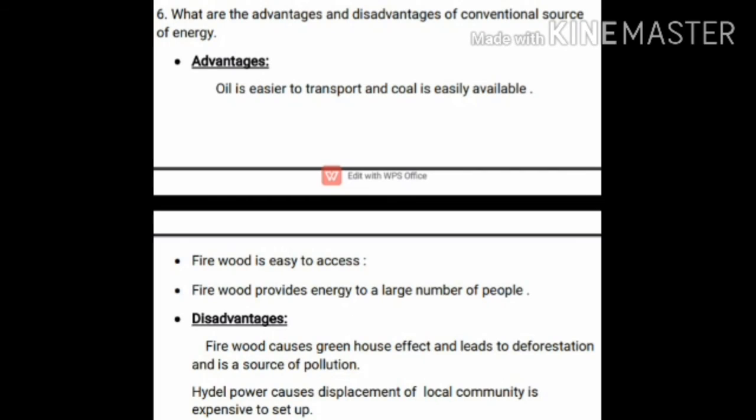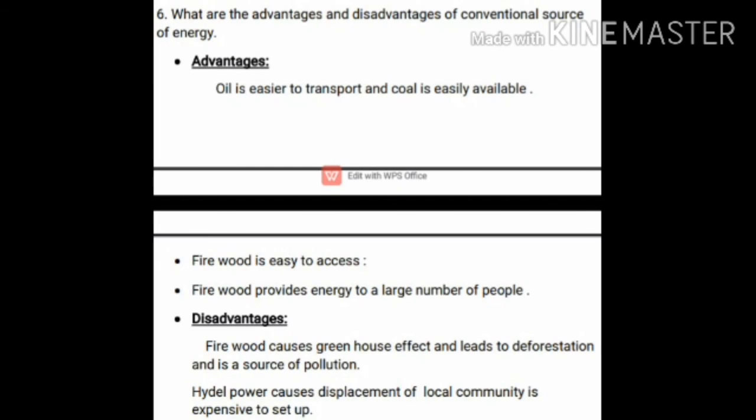Then collection of firewood is a time consuming process. That is also a main disadvantage. What are the advantages? Once again, I'll repeat, children. Yes, oil is easier to transport and coal is easily available. Okay, then firewood is easy to access. Then firewood provides energy to a large number of people.